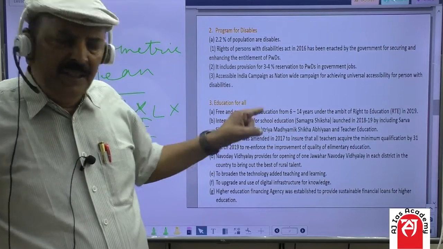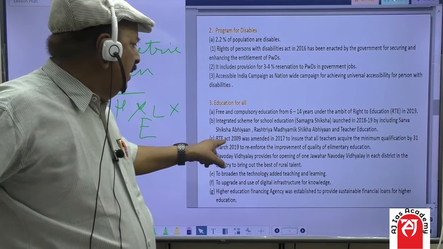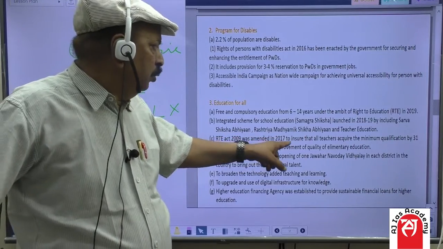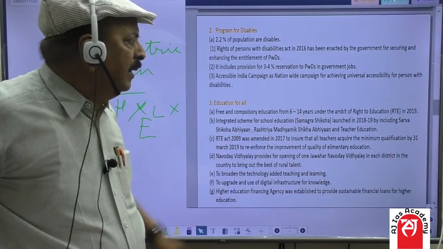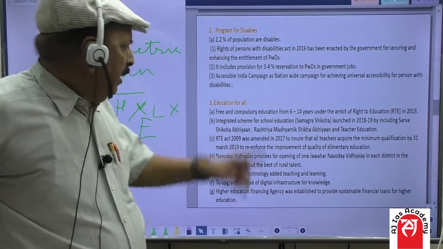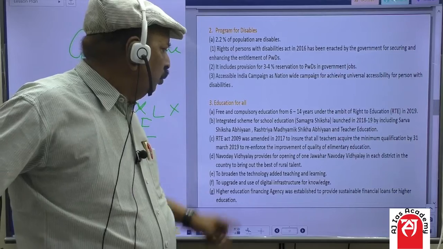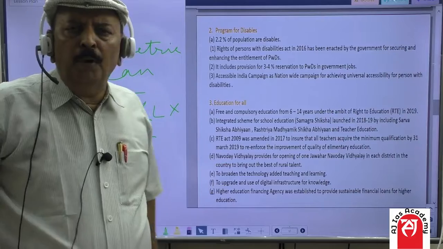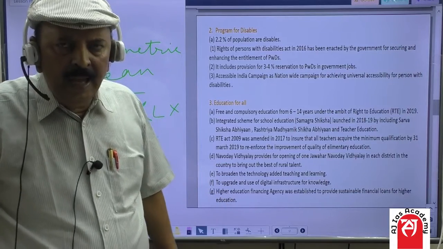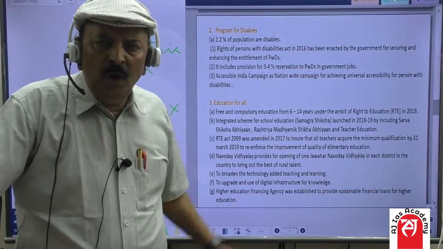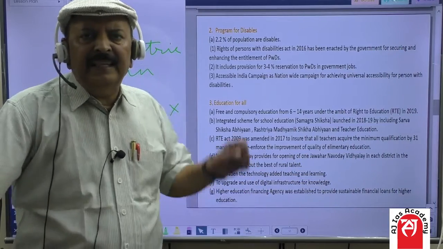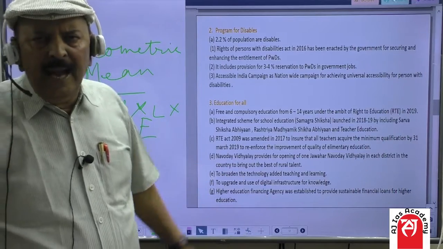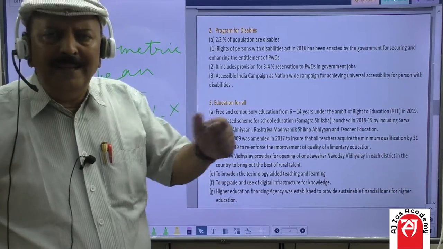is essential. Third, the RTE Act 2009 was amended in 2017 to ensure that all teachers acquire the minimum qualification by 31 March 2019 to improve the quality of elementary education. And Navodaya Vidyalaya was also opened, and it is the objective of the Government of India that every district in India should have a Jawahar Navodaya Vidyalaya, so that the talent from the rural area can be tapped.